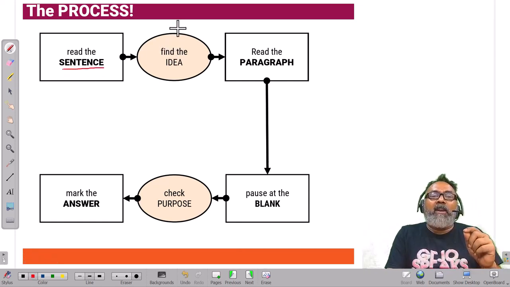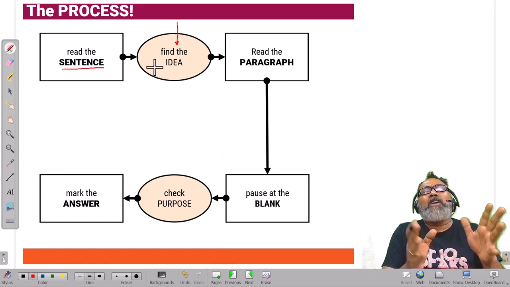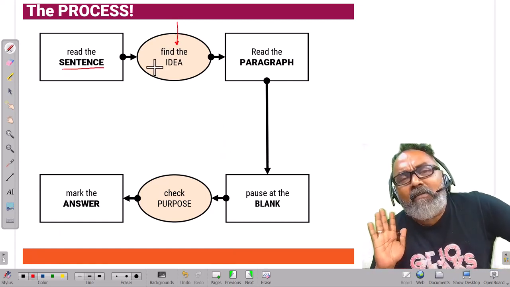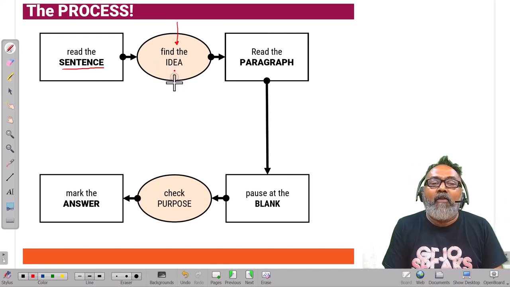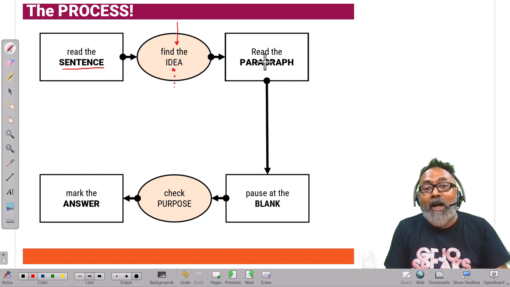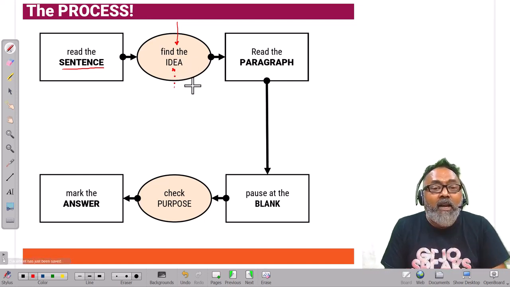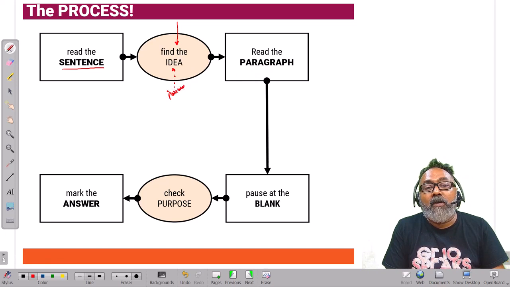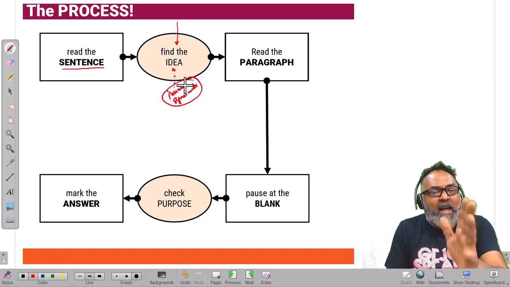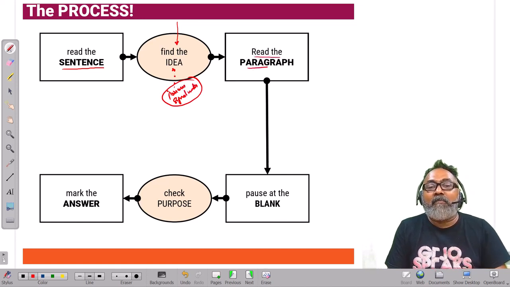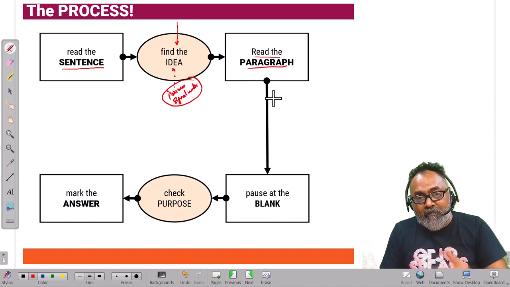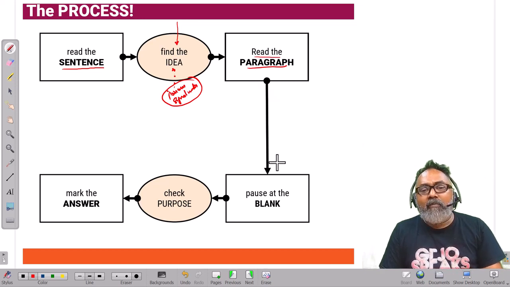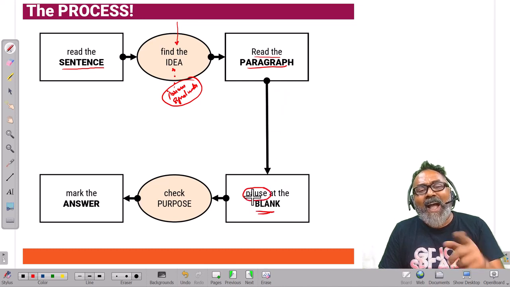What we want to do with reading the sentence is find the idea of the sentence. What is the sentence trying to tell? What is the sentence about? In that case, we don't know echo words for sure. Echo has to happen with the paragraph. But at least, are there any pronouns used? Are there any signal words? That kind of helps us there, okay? Then we go read the paragraph. Now, obviously I'm reading the paragraph. Whenever I find a blank, I want to pause at that particular blank and check the purpose.